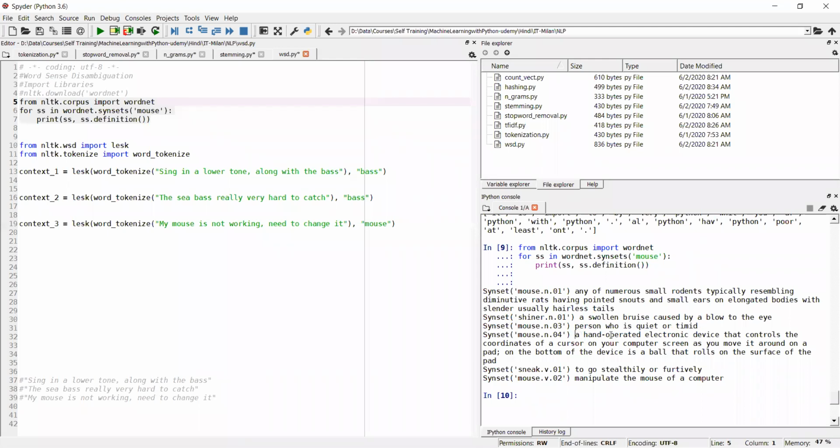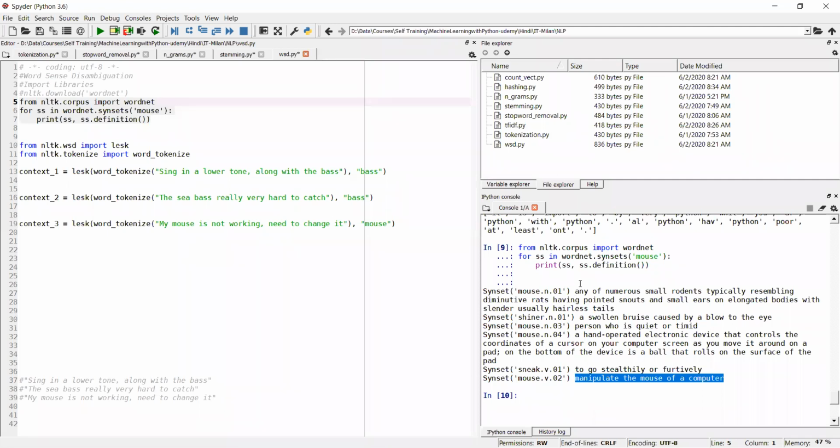Now there's another context, a hand operated electronic device. This is what we use with our computer. Then the last one, manipulate the mouse of a computer. I didn't understand how this is different from the earlier one. It means that manipulating the mouse of a computer is also mouse. So now you can understand the library: it has the list of contexts.